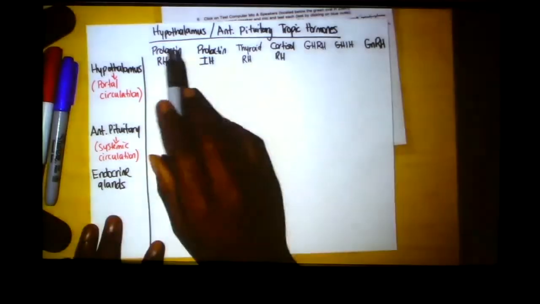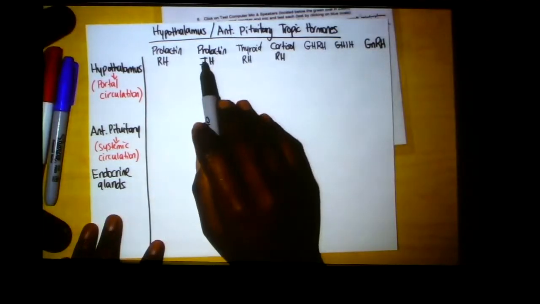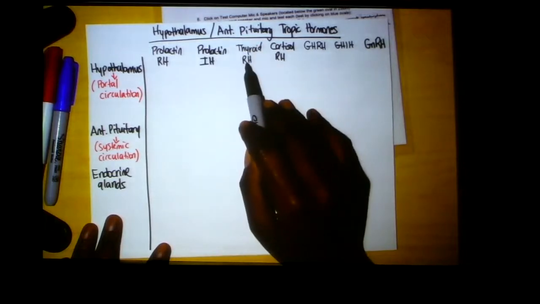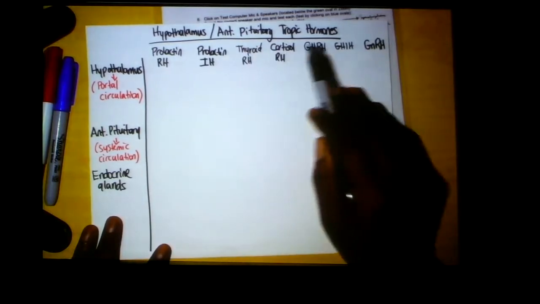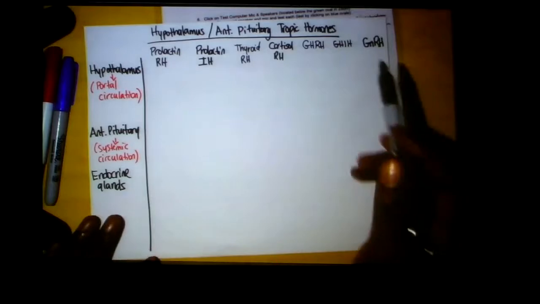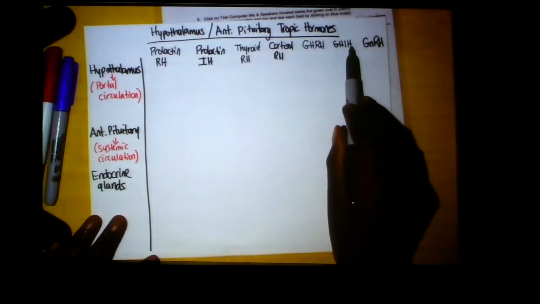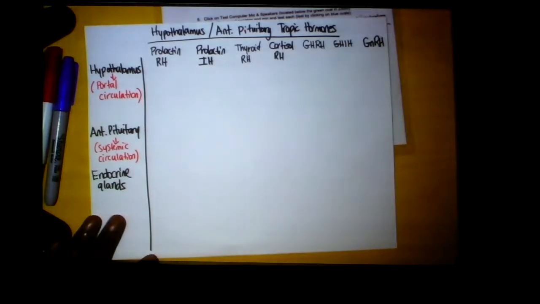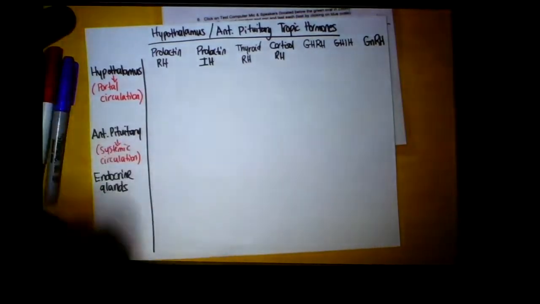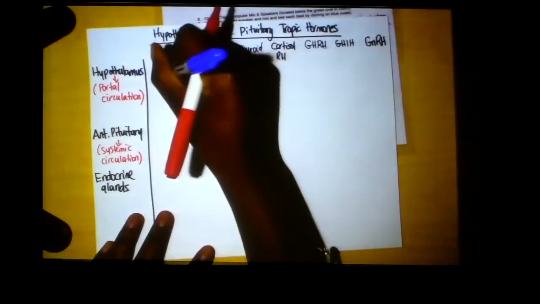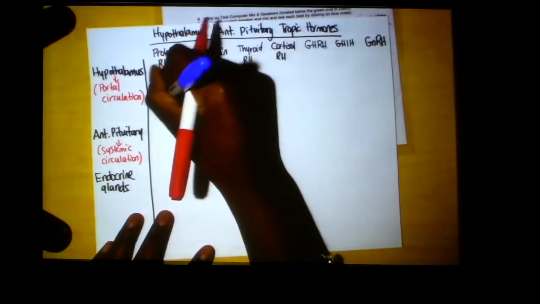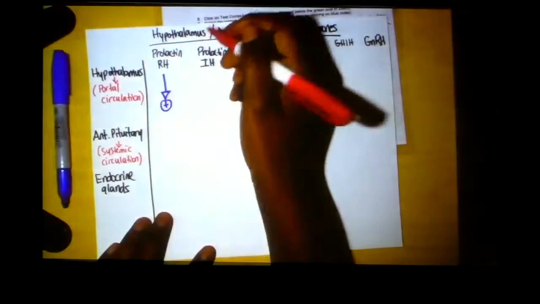So let's go over those again. Prolactin releasing hormone, prolactin inhibiting hormone, thyroid releasing hormone, cortisol releasing hormone, growth hormone releasing hormone, growth hormone inhibiting hormone, and gonadotropin releasing hormone. That's going to affect the gonads, okay? Now, we know that releasing hormones are going to excite or encourage prolactin release.